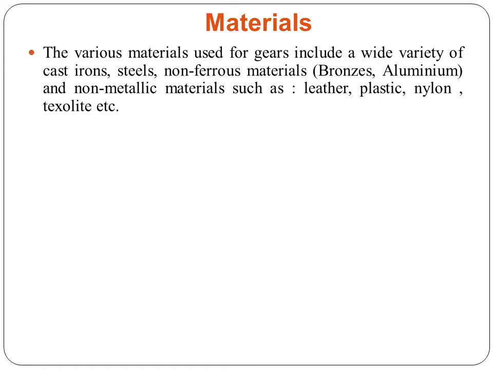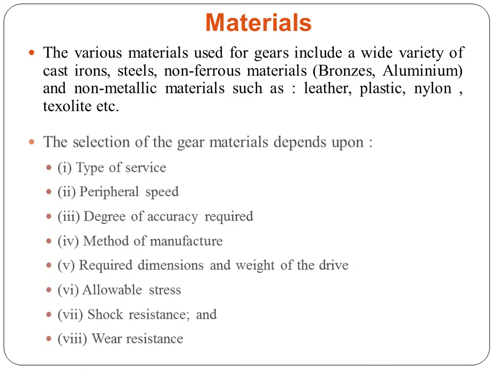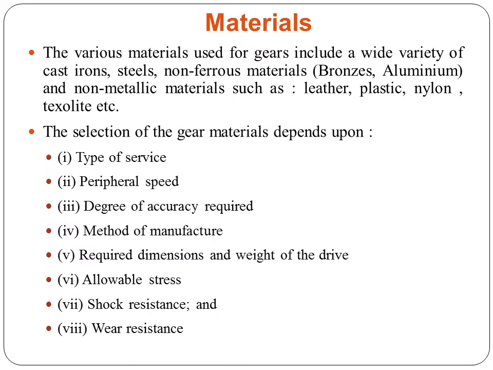The various materials used for gears include a wide variety of cast irons, steels, non-ferrous materials, and in that bronze and aluminium, and also non-metallic materials such as leather, plastic, nylons, textolite, etc. The selection of a material for the gear depends upon various factors: type of service, peripheral speed, degree of accuracy required, it may be super finished, high degree of accuracy or low degree of accuracy, method of manufacturing, which includes casting, forming, extrusion, milling process, required dimension, weight of the drive, allowable stress, shock resistance and wear resistance.